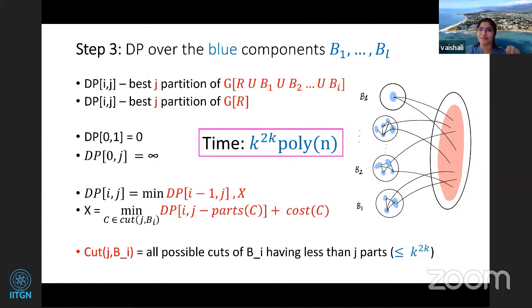So you need j minus L paths. Now you say, okay, what is the best I can get from this graph? And then you glue it together.